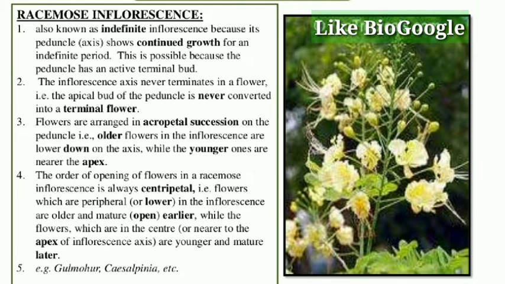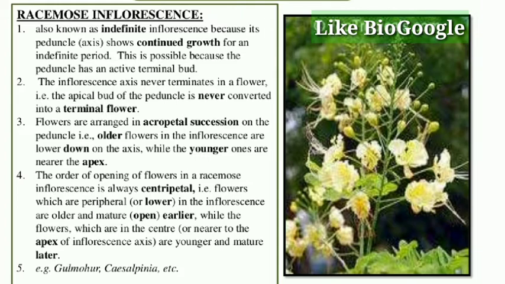And remember, the tip is continuously growing. So the tip has an indefinite growth, means the apical floral bud has an indefinite growth. Here it is also known as indefinite inflorescence because the peduncle shows continued growth for an indefinite period, means the peduncle keeps on growing. This is possible because the peduncle has an active terminal bud. At the end, the terminal bud is always active. It will keep on growing.